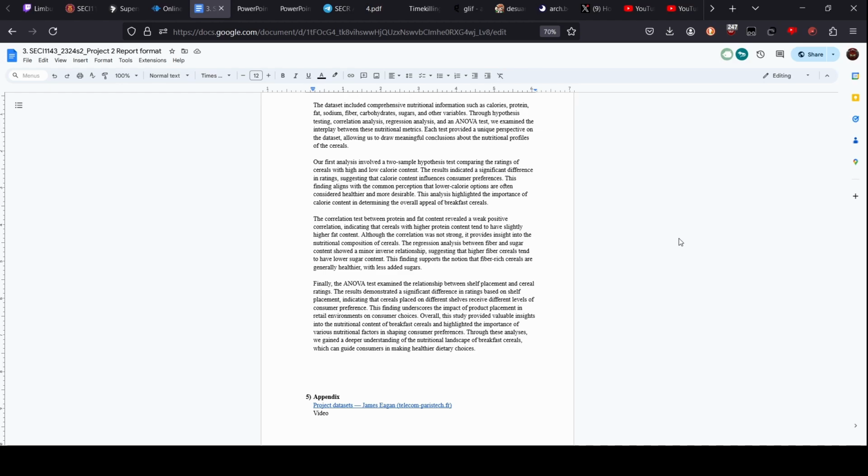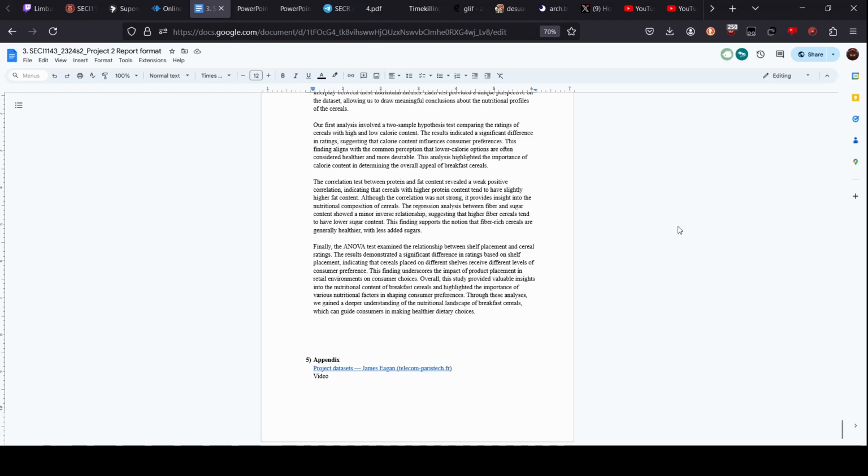Our first analysis is the two-sample hypothesis test, which compares the ratings of cereals with high and low calorie content. The results indicated a significant difference in ratings, suggesting that calorie content influences consumer preferences. Next is the correlation test between protein and fat content, which revealed a weak positive correlation, indicating that cereals with higher protein content tend to have slightly higher fat content. Even though the correlation was not strong, it provided insight into the nutritional composition of cereals. Then the regression analysis between fiber and sugar content showed a minor inverse relationship, suggesting that higher fiber cereals tend to have lower sugar content.